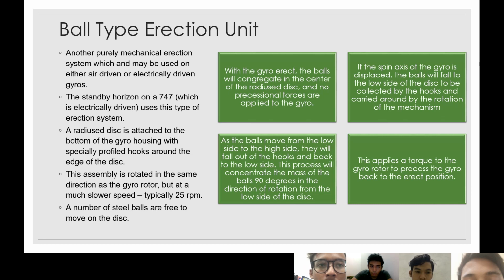And the third step, as the balls move from the low side to the high side, they will fall out of the hooks and back to the low side. This process will concentrate the mass of balls 90 degrees in the direction of rotation from the low side of the disc. The last step is that this applies torque to the gyro rotor to precess the gyro back to the erect position.